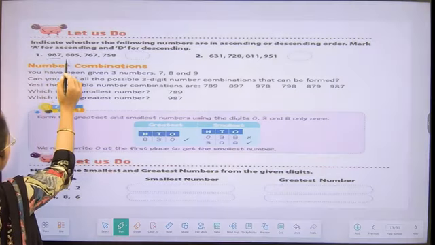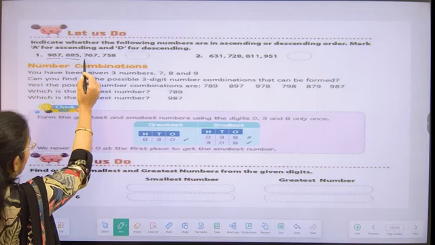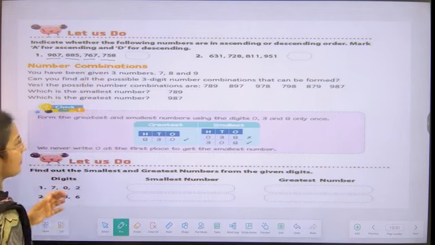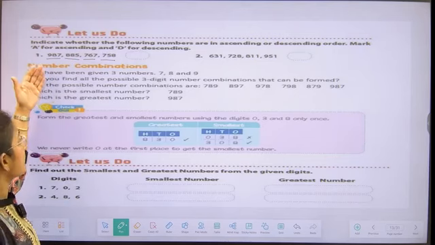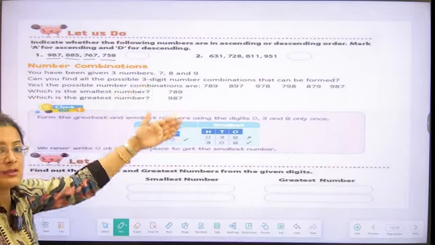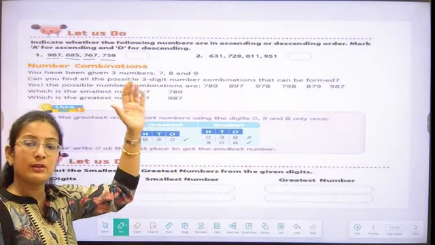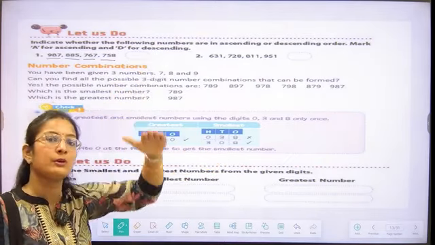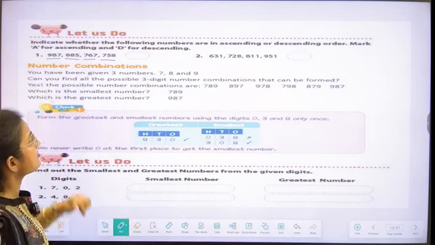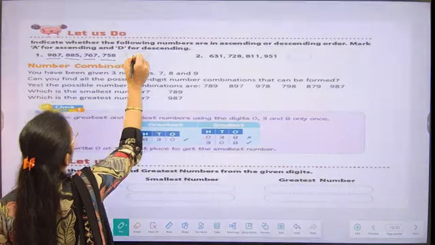987, 885, 767, 758. So what we have seen over here, the first number is the biggest, then smaller, and then the smallest one. So here the numbers are written from bigger to smaller, students. So we can say that it is in descending order. So we have to write D for it.